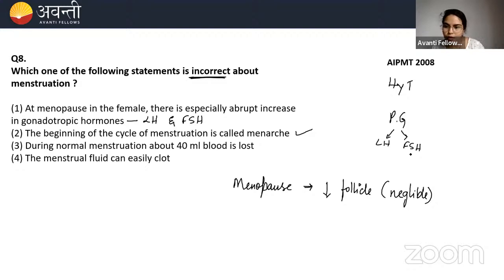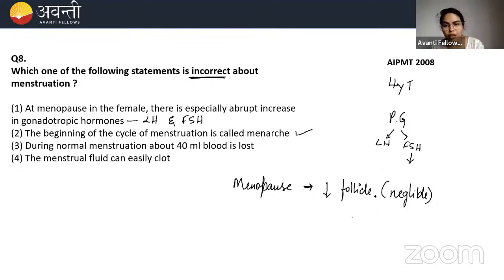FSH is the follicle stimulating hormone. It will stimulate the follicles, which have granulosa cells, and those granulosa cells will give the estrogen. Estrogen positively signals the pituitary gland to secrete more LH. Then there is a surge of LH.